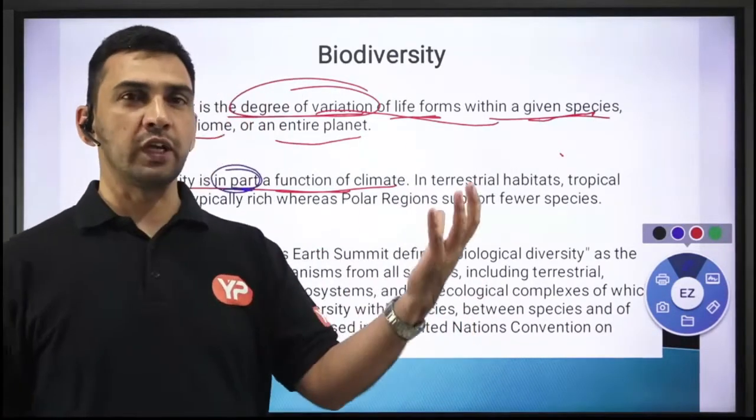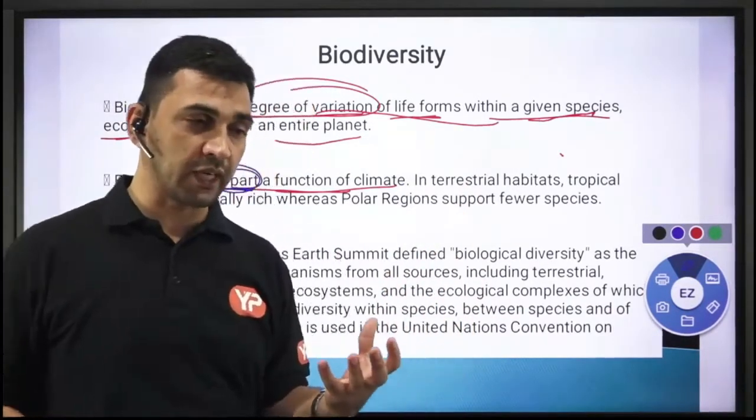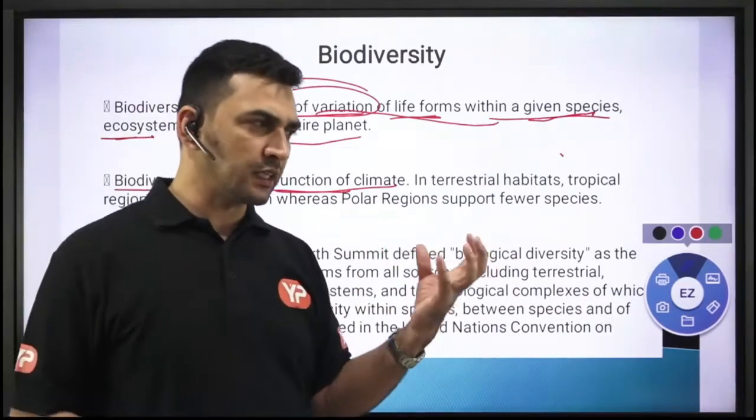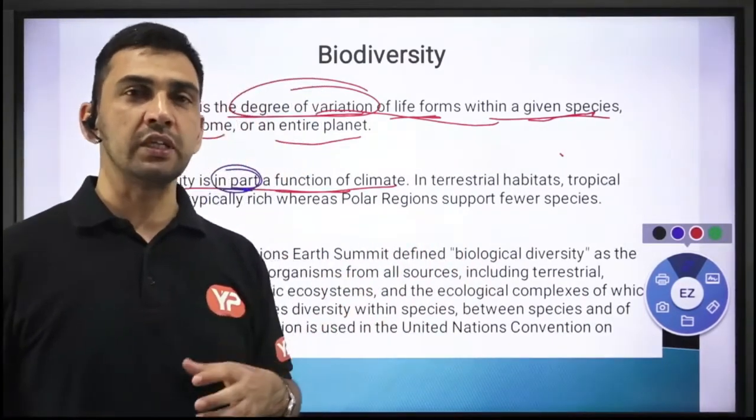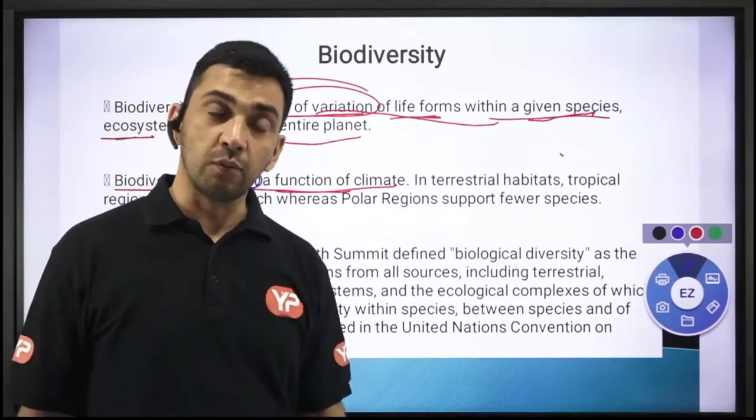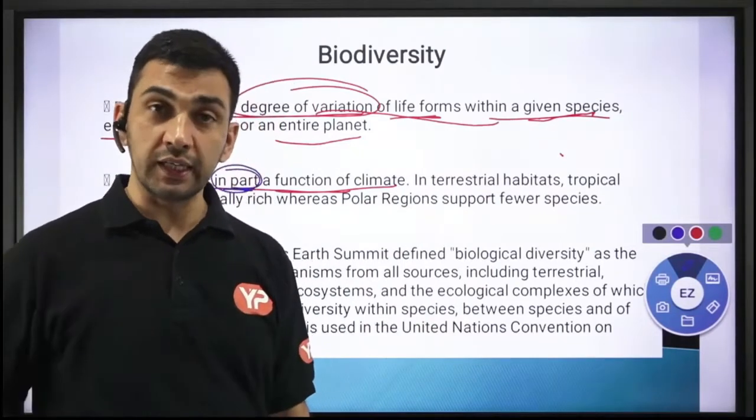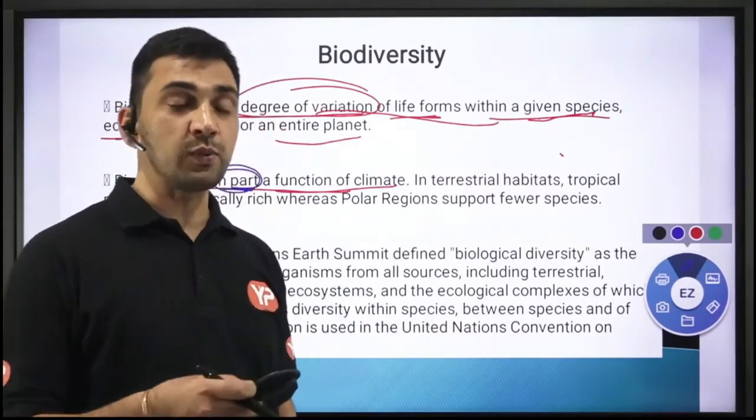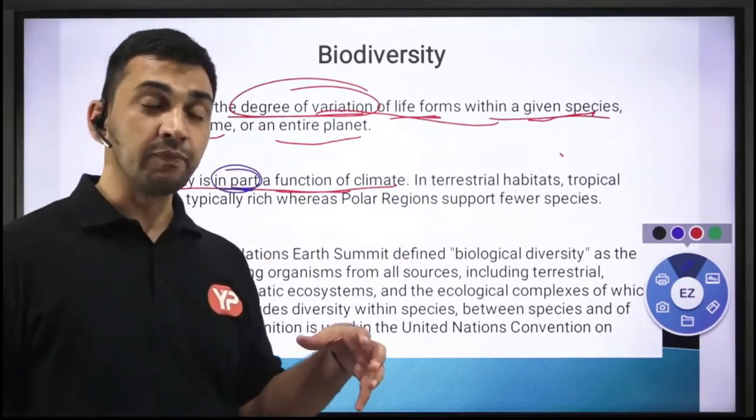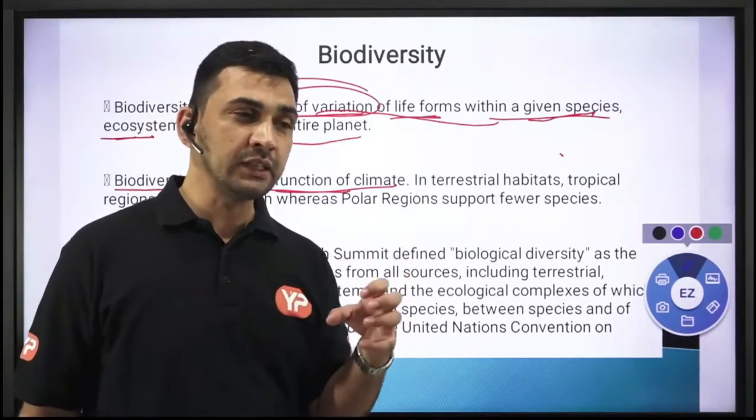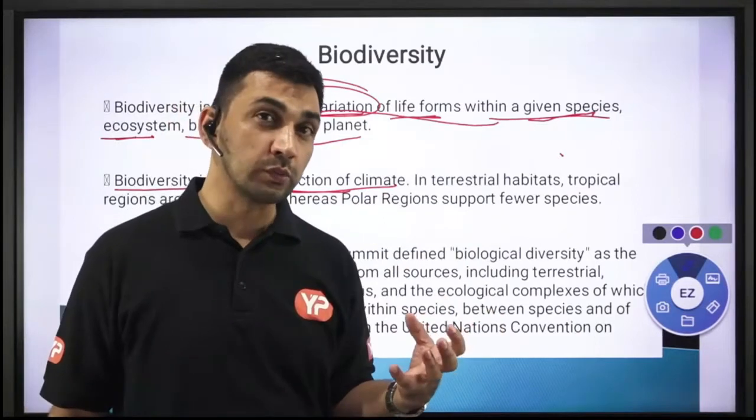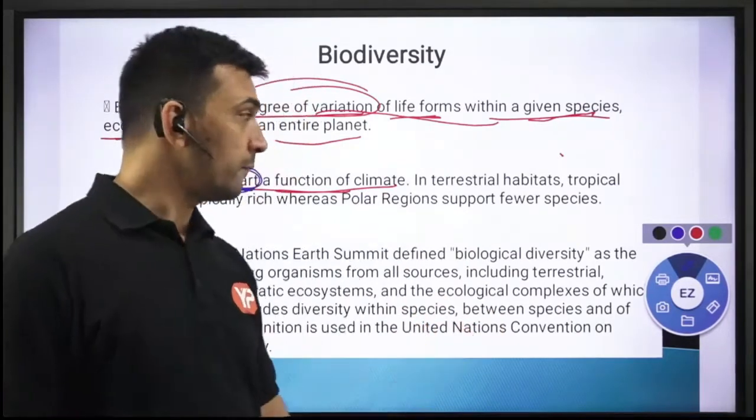As you move towards the polar areas or desert areas, the basic necessities of life are lesser, so obviously the different kinds of life forms that can exist in those areas will also be less. So to a certain extent, the climate determines the abundance of biodiversity in that particular area.